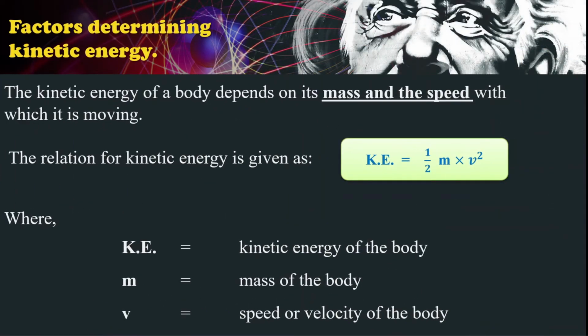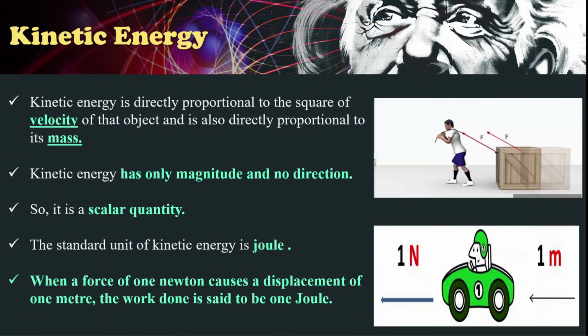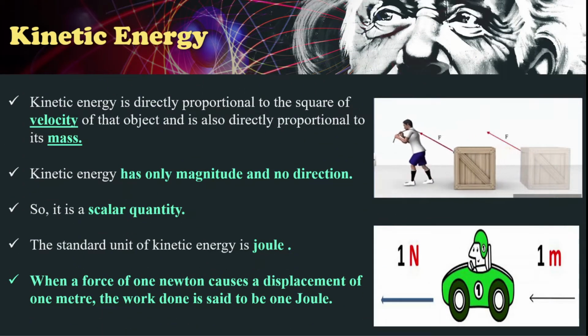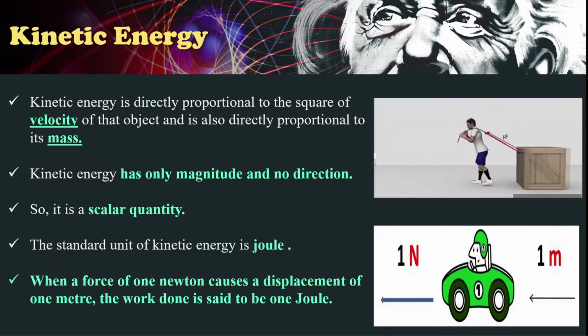What are the factors determining kinetic energy? The kinetic energy of a body depends on its mass and the speed with which it is moving. So the relation for kinetic energy is KE equals 1 by 2 m v squared, simply half m v squared, where KE is the kinetic energy of the body, m is the mass of the body, v is the speed or velocity of the body. So the kinetic energy is directly proportional to the square of the velocity, and it is also directly proportional to the mass of the object.